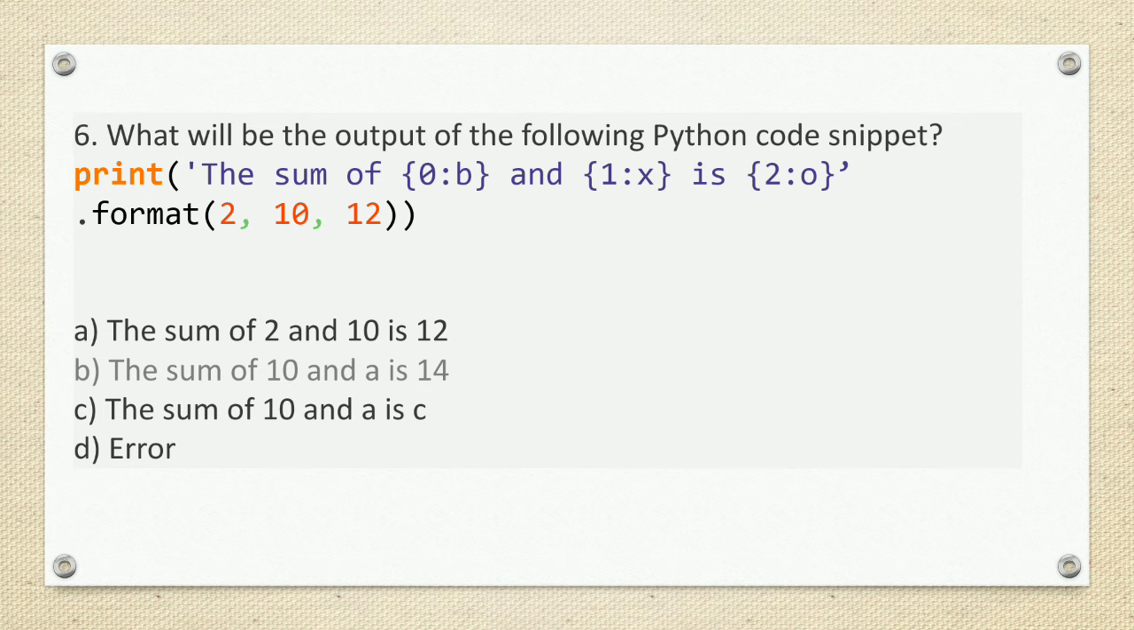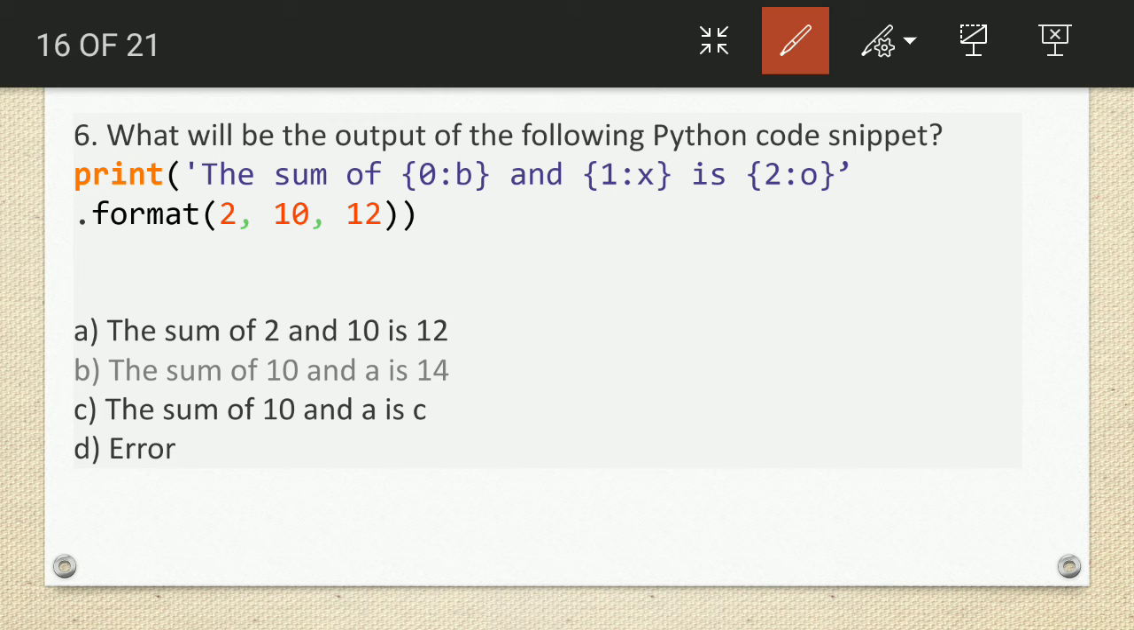The next question: what will be the output of the following Python code snippet? So print the sum of 0th B. Whatever is in the 0th index, convert into the binary number and then print that one. Whatever is in the first index, convert into hexadecimal. X means hexadecimal, B means binary, and whatever is in the second index, convert into octal. O means octal. So this is your 0th index, this is 1 index, and this is 2nd index.